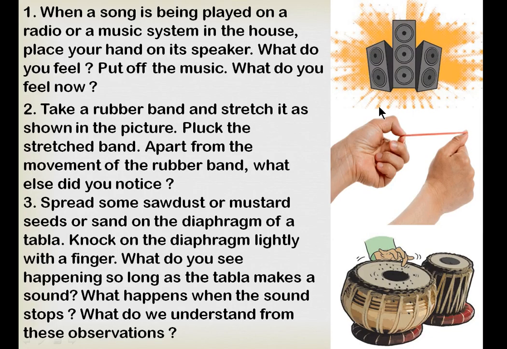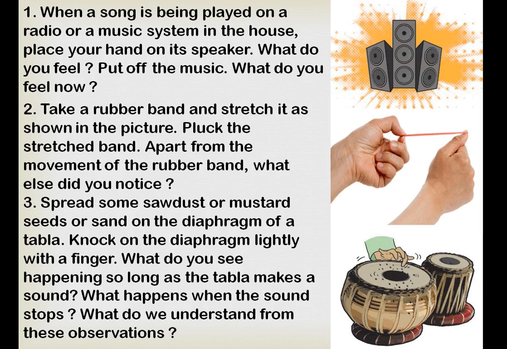So here are some examples we will see. See the three types of examples with the pictures that have been given. When a song is being played on a radio or any music system in our house, then what happens? Place your hand on its speaker. We are seeing the example of how sound is produced. We are keeping our hands on the speaker. What do we feel, and when we put off the music, what do you feel now? So we can see the differences between when the music is on and when it is off.